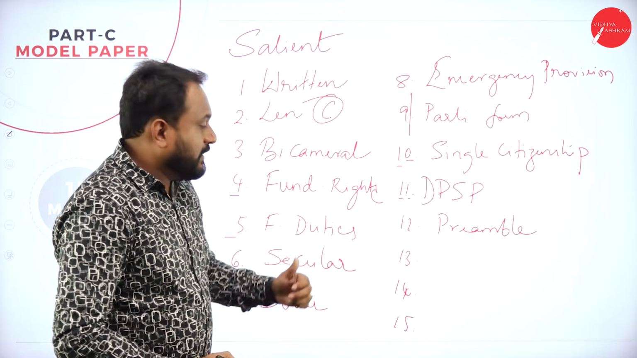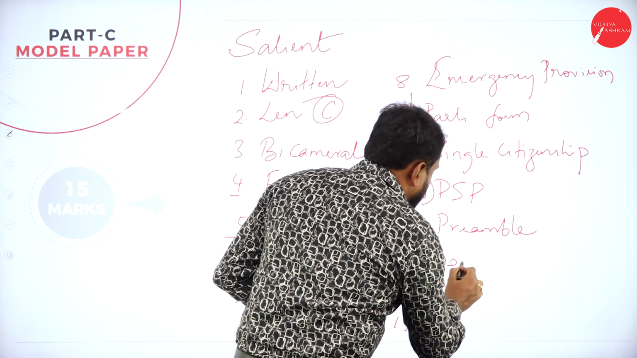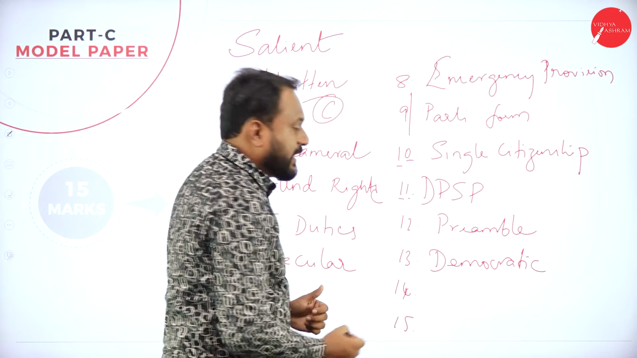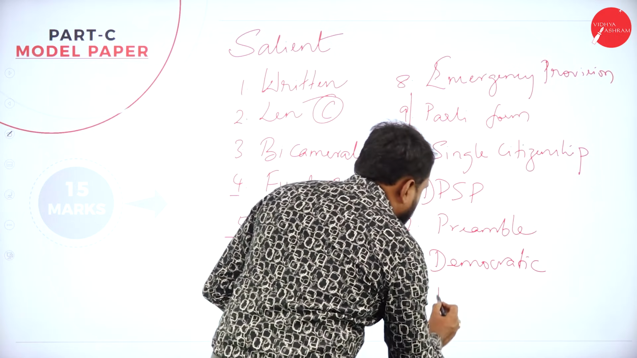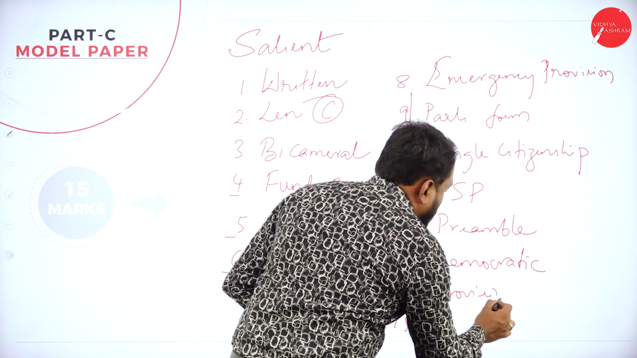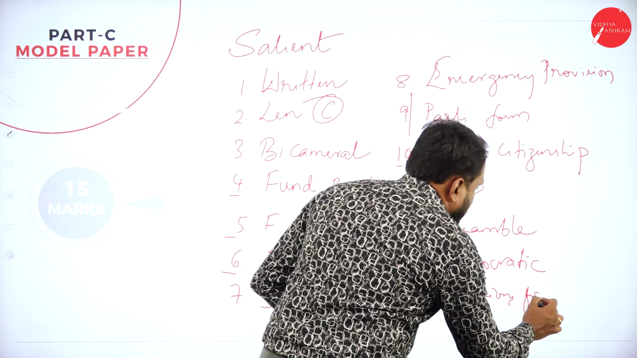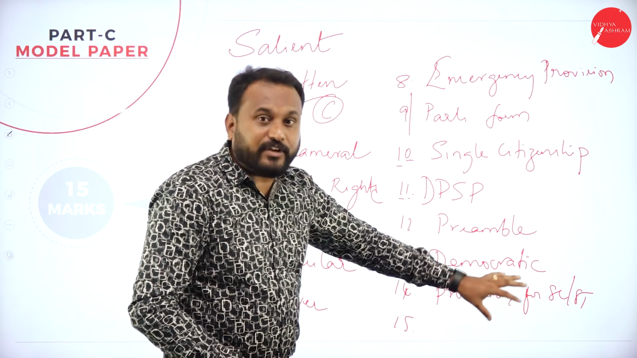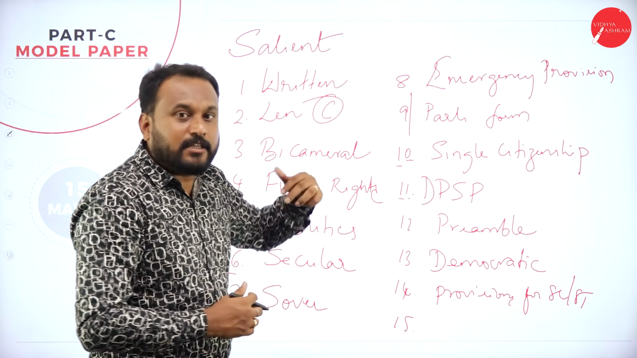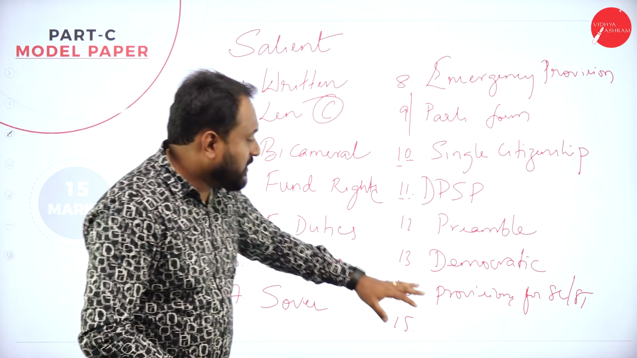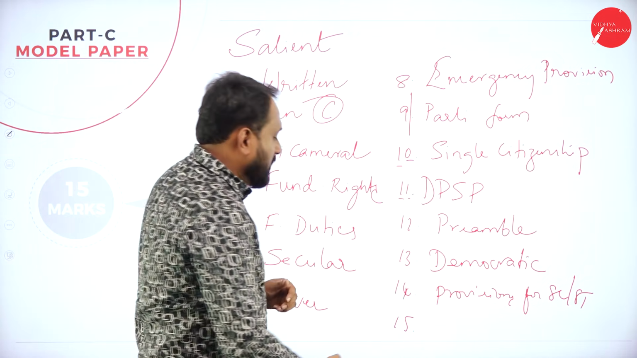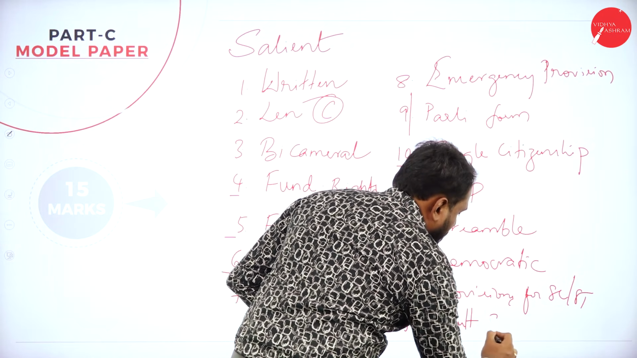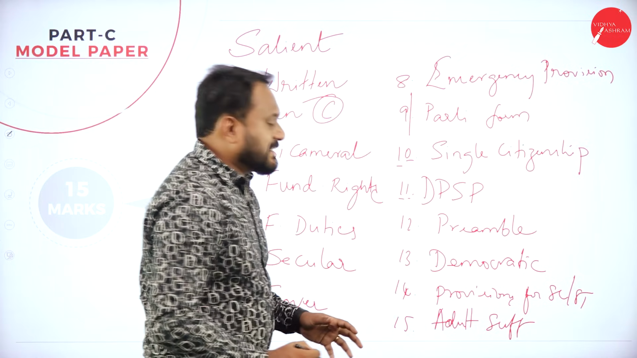Then, we are democratic. Provisions for SC and ST are given. It is a very salient feature of the Indian Constitution. And if you go with the 15th point, I'll tell you: adult suffrage. Now what exactly is adult suffrage?